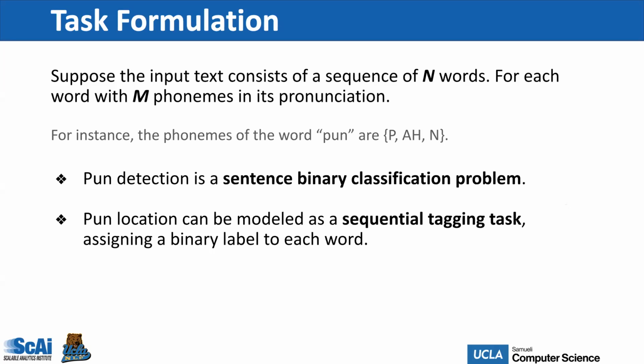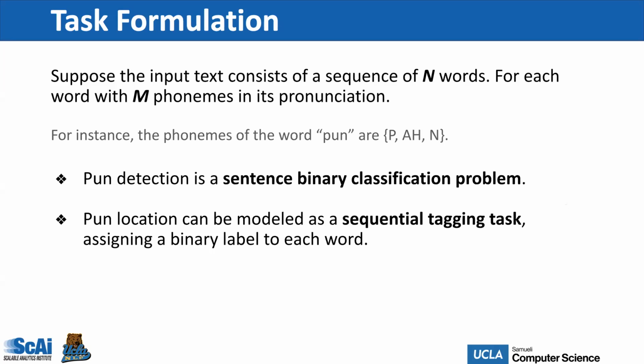Suppose the input text consists of a sequence of n words. For each word, we have m different phonemes in its pronunciation representation. So for example, the phonemes of the word pun are p, ʌ, n. Okay, and the first task is pun detection. The pun detection task identifies whether a sentence contains a pun or not. Formally, the task is modeled as a classification problem with binary label.